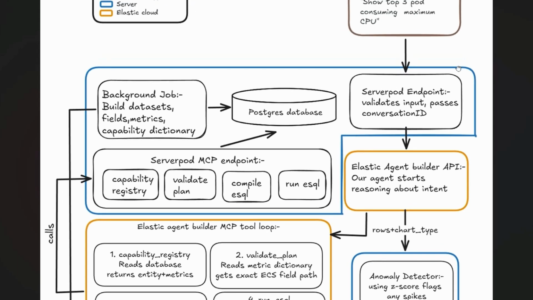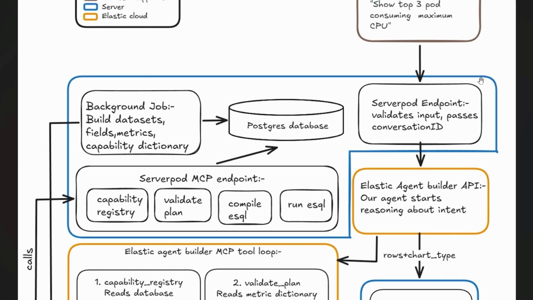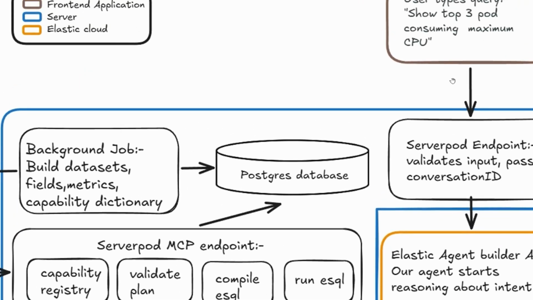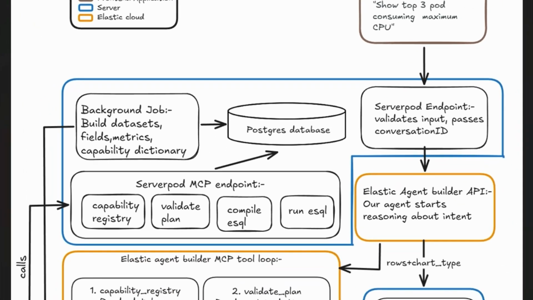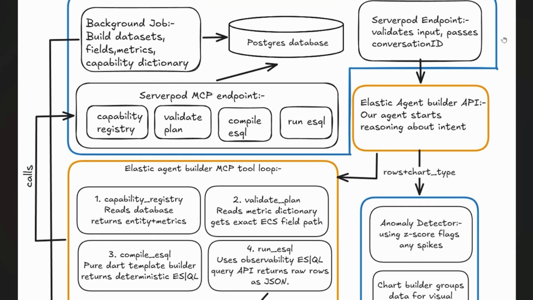Elastiviz is a chat-driven observability visualization system that leverages Elastic's agent behavior. The flow is that the user has some data in Elastic, suppose data from the Kubernetes Elastic agent. In Elastiviz, the user can input a query, suppose "show top 3 pods consuming maximum CPU." This leverages Elastic's Agent Builder, which then returns the rows plus the chart type that needs to be plotted.